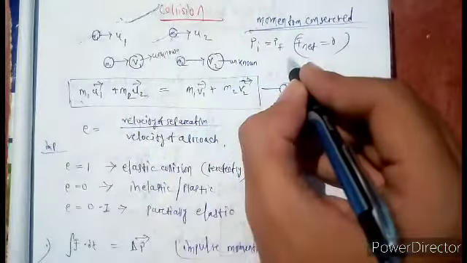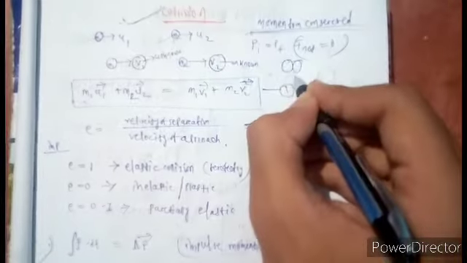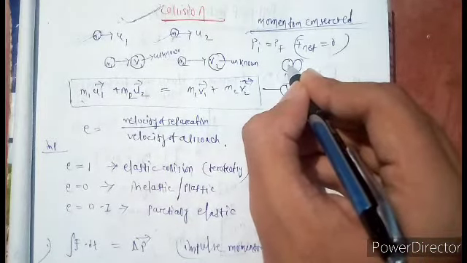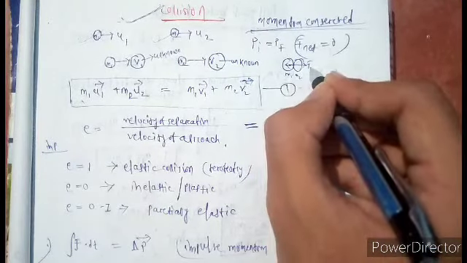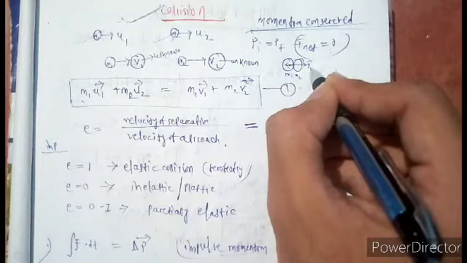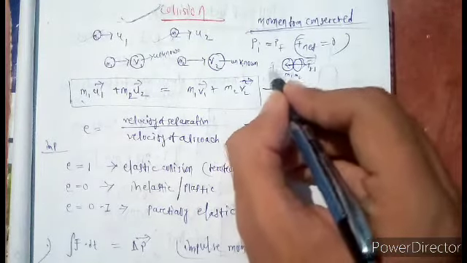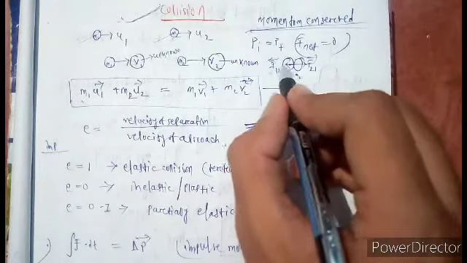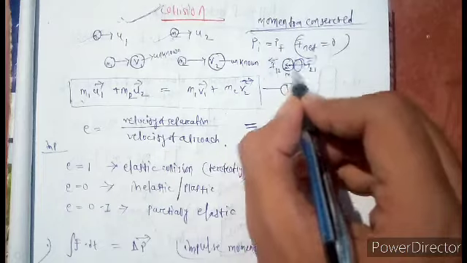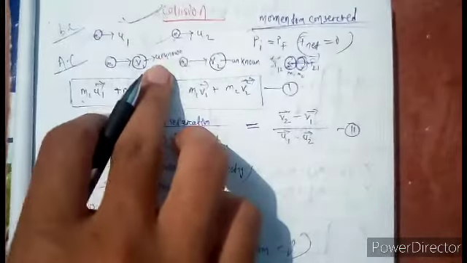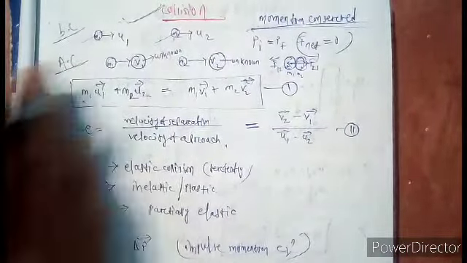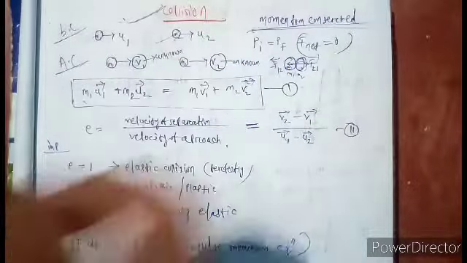when both the objects, that is m1 and m2, exert forces upon each other, this m1 body applies a force on the m2 body, that is force on 2 due to 1, in this direction, and this is the force on body 1 due to 2. So this body moves with more velocity before collision, but after collision, when this body directly hits the second body, the second body's velocity increases, and this moves backward and this moves forward, so the velocity v2 increases.